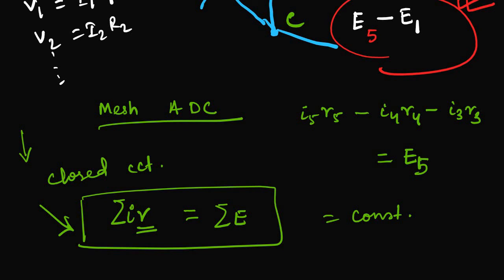So how is it applicable? Why are we studying this? In the current law that we studied, the current remains constant, and the potential remains constant, whatever the number of wires connected.